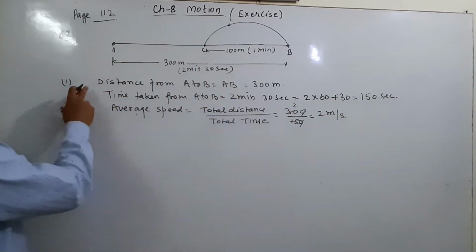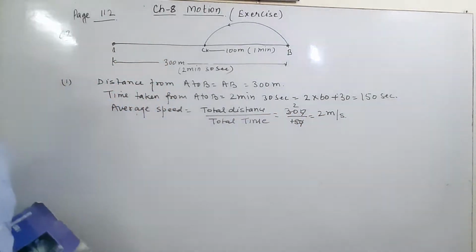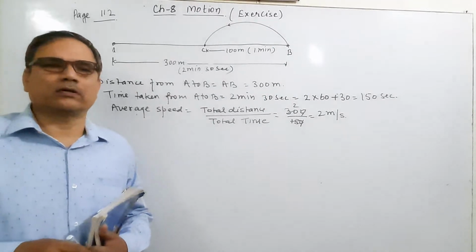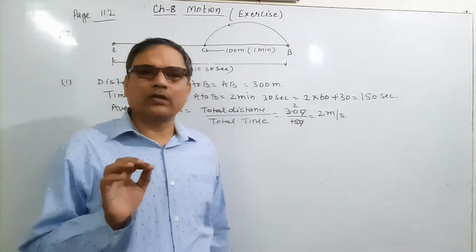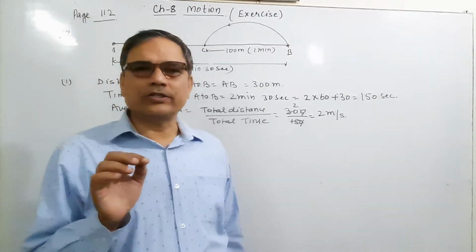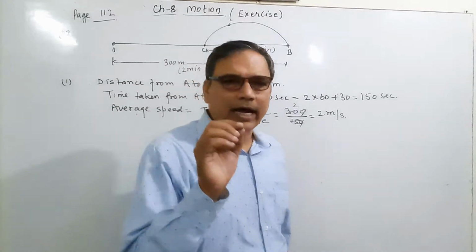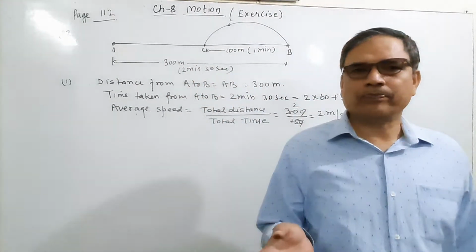It means average speed is equal to 2 meter per second. And the average velocity, when an object moves in a straight path without change in direction, the average speed and average velocity will be the same.